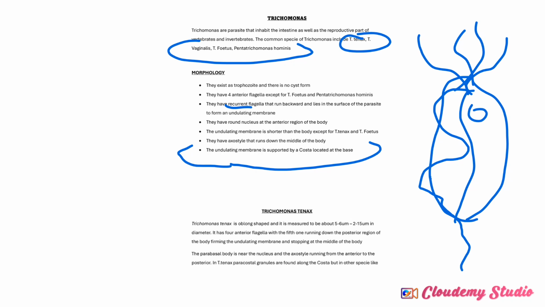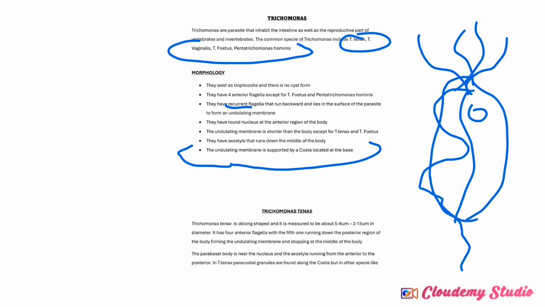Now let's talk about the first representative of this group of animals, which is Trichomonas tenax. Trichomonas tenax is oblong in shape, and it measures about 5 to 6 micrometers by 2 to 15 micrometers in diameter. It has 4 anterior flagella, with the 5th one running down the posterior region, firmly attaching to the body to form a particular membrane known as the undulating membrane, like I've mentioned before. The parabasal body is near the nucleus, and the axostyle runs from the posterior to the anterior.